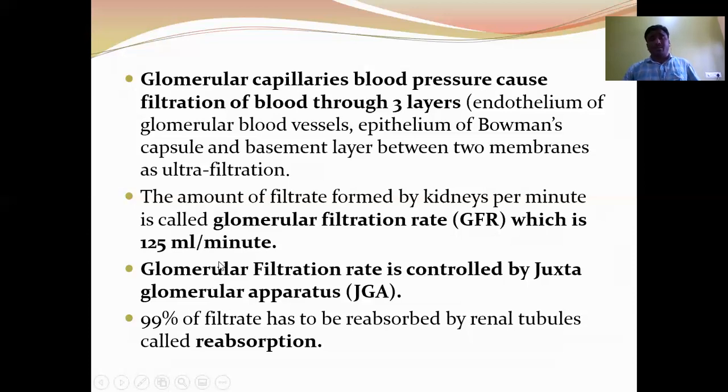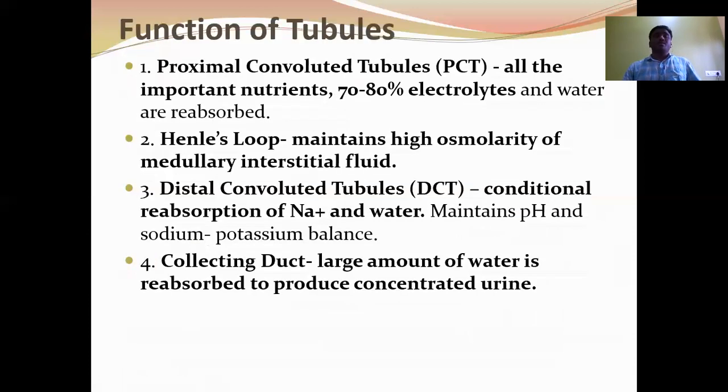So 99% of filtrate has to be reabsorbed while passing through the renal tubule. First, in the proximal convoluted tubule, 70 to 80% of all the nutrients, electrolytes, and water reabsorption takes place. Here, absorption of different types of molecules takes place in different ways. For example, glucose is reabsorbed by active transport, and electrolytes like sodium ions are reabsorbed by active transport, while chloride ions are reabsorbed by passive transport.